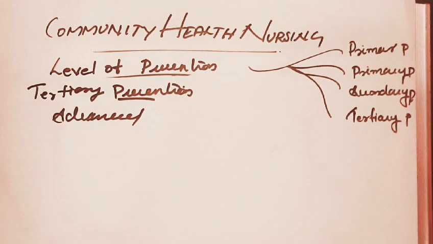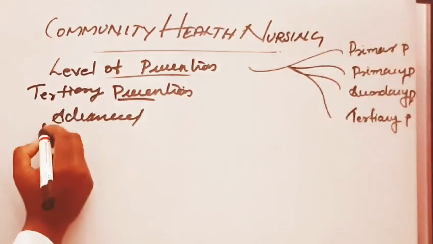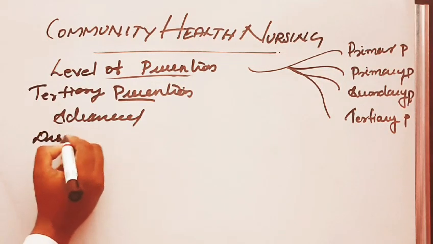In this tertiary level of prevention, we have some interventions. The interventions that accompany the stage of tertiary prevention are disability limitation and rehabilitation.